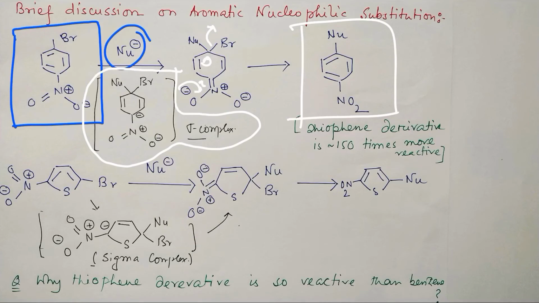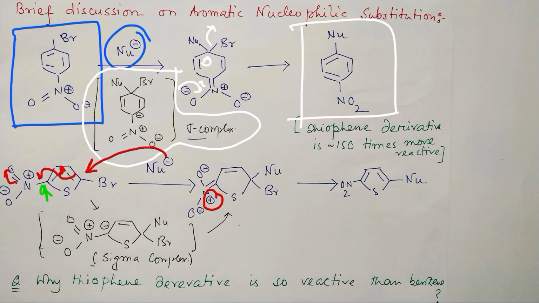A similar case is observed for thiophene: first the nucleophile attacks this bromo center, and in a similar way resonance occurs, this will go there, it will come here, and always remember the nitrogen will have the positive charge. Now, in the meantime there is another canonical form, where the negative charge can reside on this carbon.